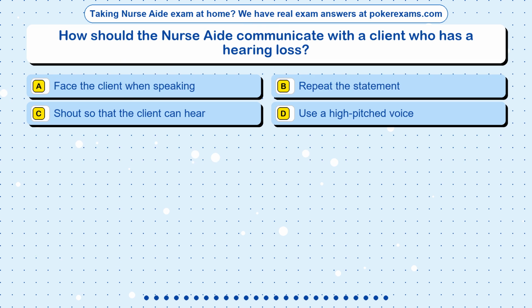Question 15. How should the nurse aide communicate with a client who has a hearing loss? Option A. Face the client when speaking. Option B. Repeat the statement. Option C. Shout so that the client can hear. Option D. Use a high-pitched voice.